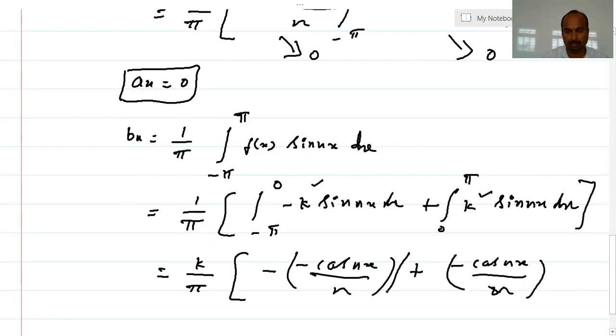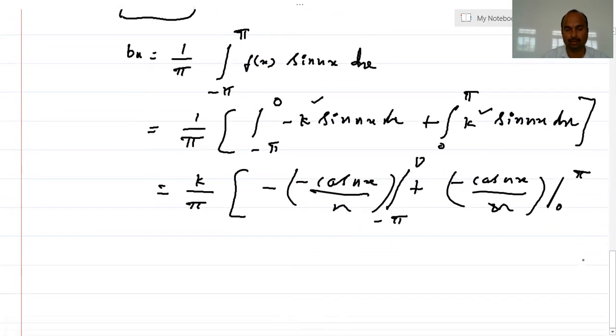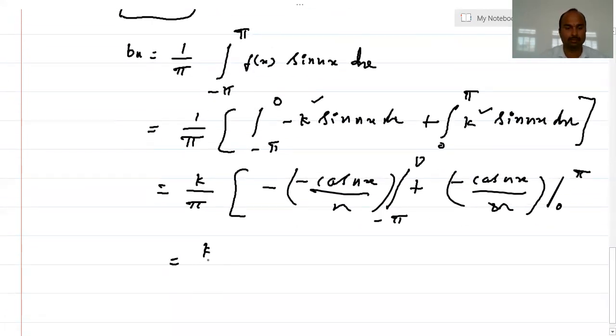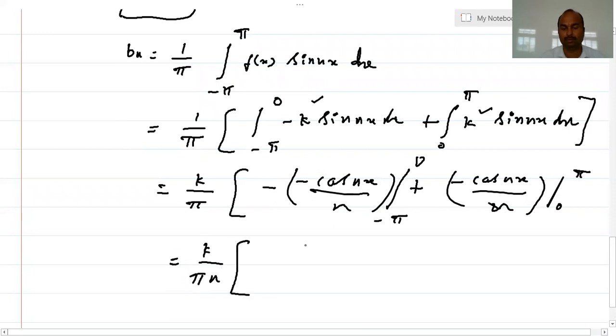So here the limits are minus pi to 0 and here the limits are 0 to pi. Now, what is this? k by pi, and I can also take n common in the denominator.